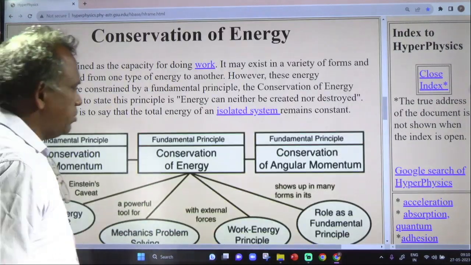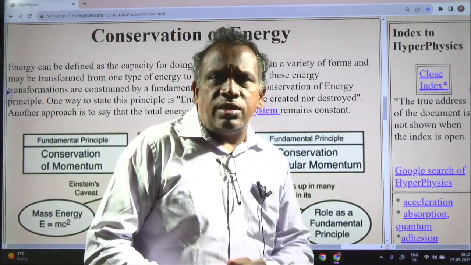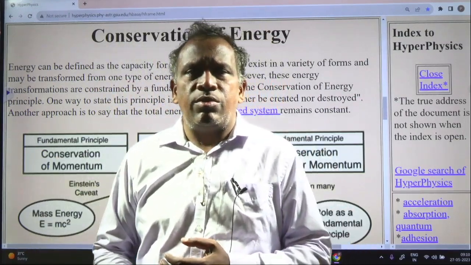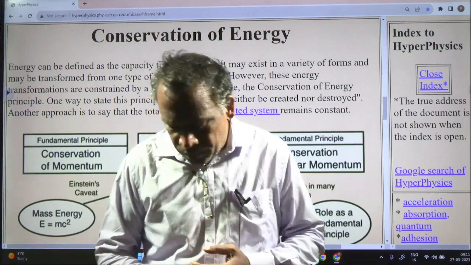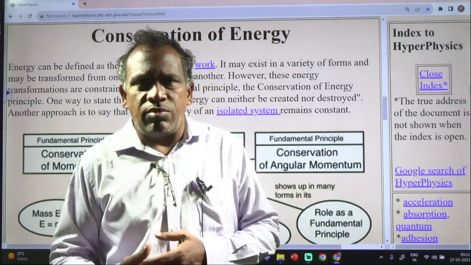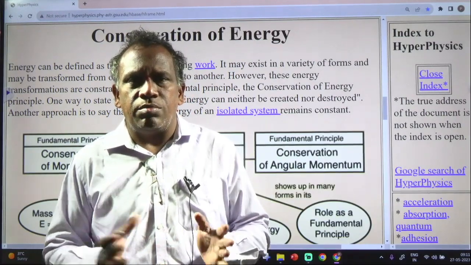Conservation of energy. Law of conservation of energy: energy is neither created nor destroyed. It transforms from one form of energy to another form. So energy remains constant. If energy disappears in one form, then it reappears in another form.